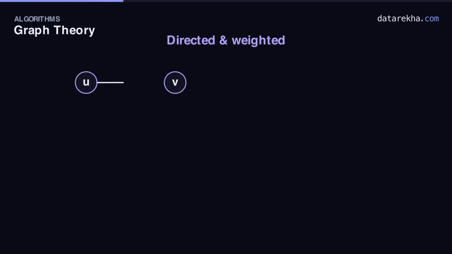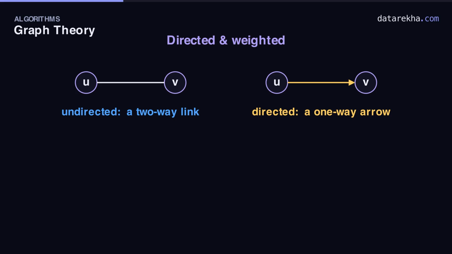Edges come in two flavors. An undirected edge is a two-way street. If A connects to B, then B connects to A. Mutual friendship, a two-way road. A directed edge is one way, an arrow. It points from one vertex to the other, not back. Think U follows V, or task U you must finish before task V.